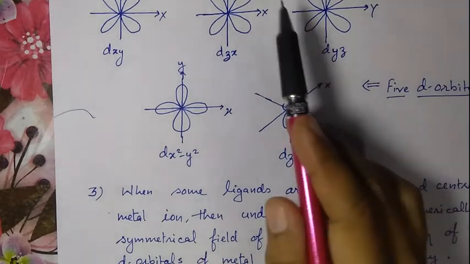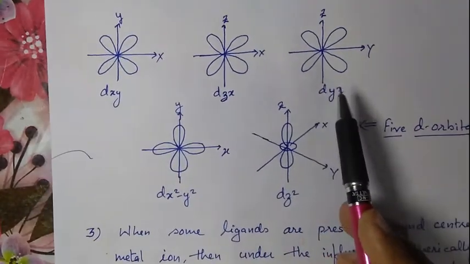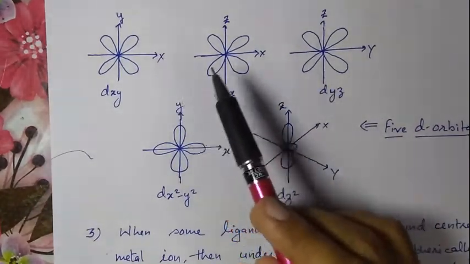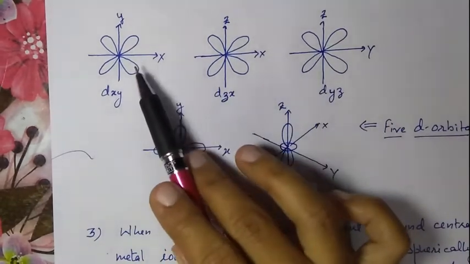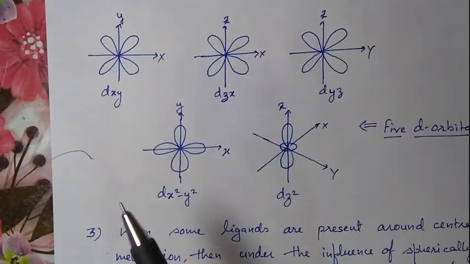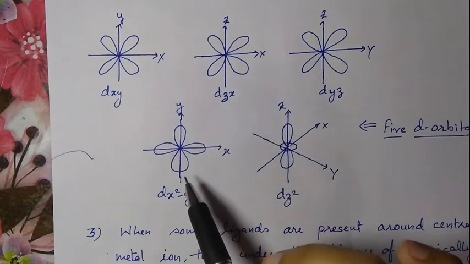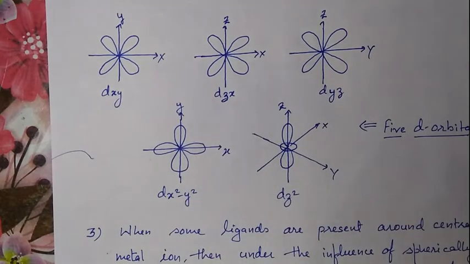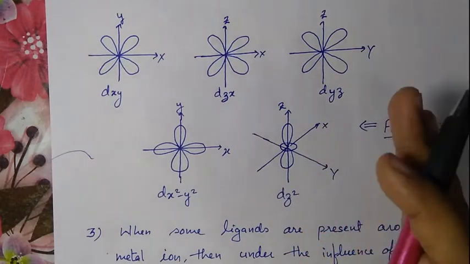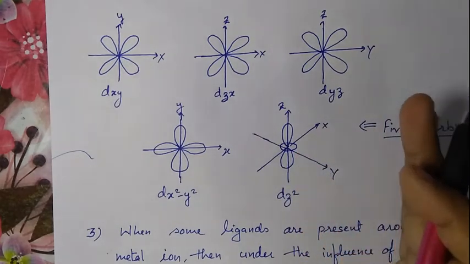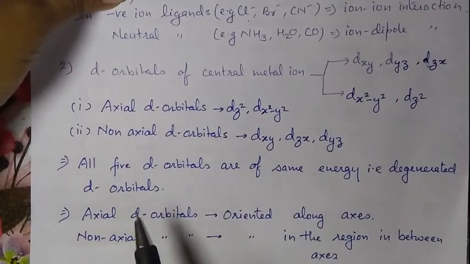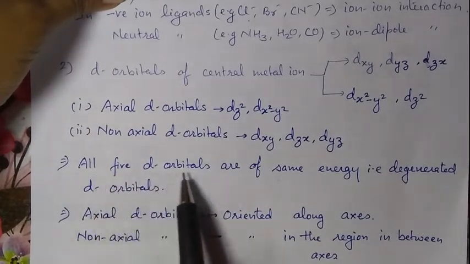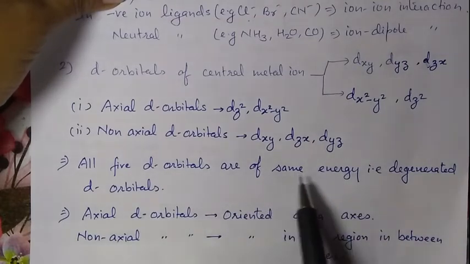These are the 5 orbitals, and on the basis of structure they can be divided into two parts: these 3 are non-axial d orbitals and these are axial d orbitals. This is very important to explain crystal field theory. In the free metal ion, these d orbitals are similar in energy.